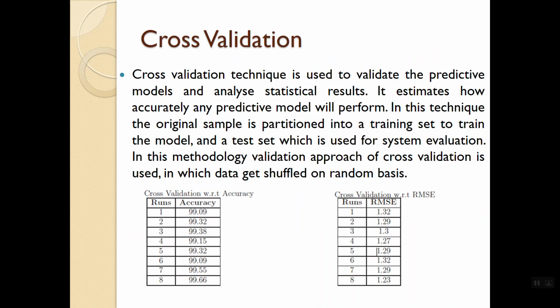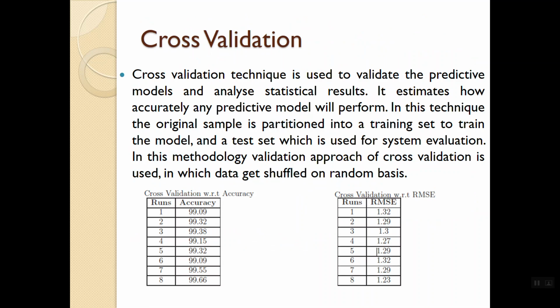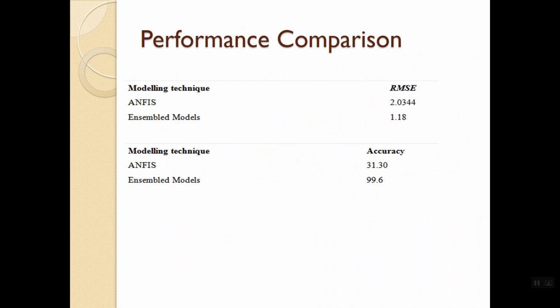I also cross validated the result of my ensembled model, which gives good accuracy results, from 99.09 and 99.32 up to 99.66. I then compared my ensemble model results with the ANFIS model developed by Ali in MATLAB.